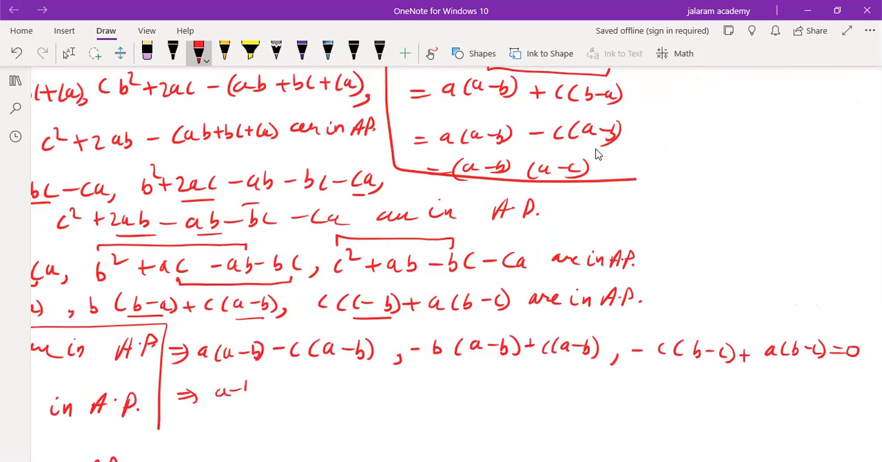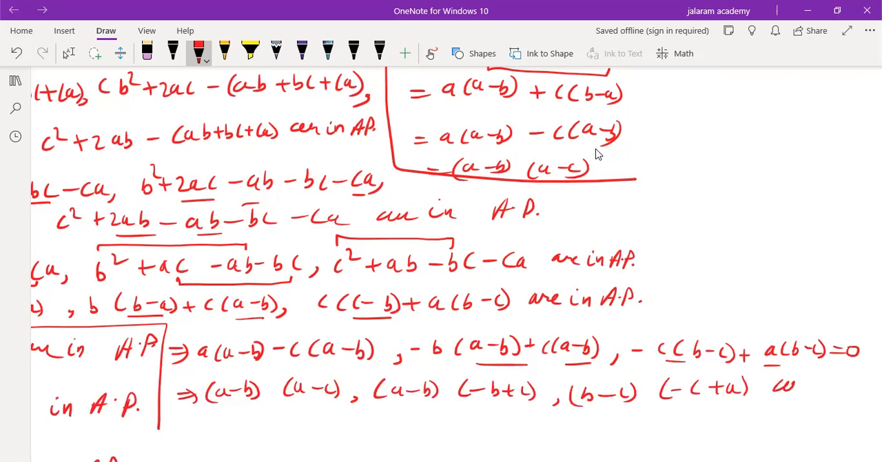comma, minus common from this, c into (b minus c) plus a into (b minus c) equals 0. It implies now if we take a minus b common, (a minus b) into (a minus c), comma, (a minus b) common into (minus b plus c), comma, (b minus c) common into (minus c plus a) are in AP. Okay.